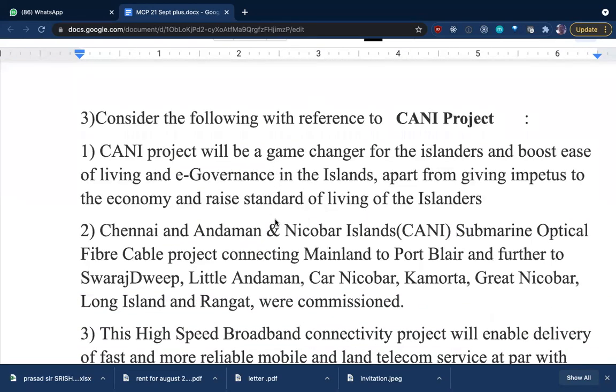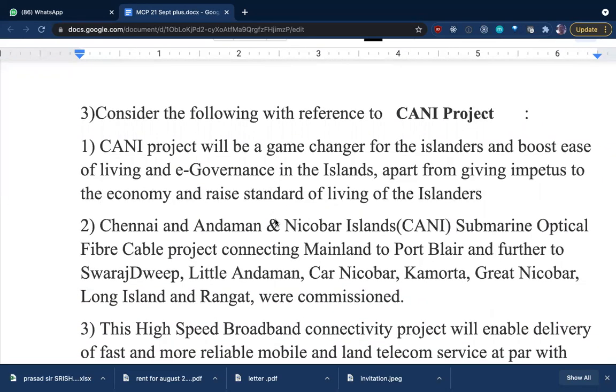Now coming to the CANI project. What is this CANI project? Chennai and Andaman Nicobar Islands, they have optical fiber networks. You can see OFC cables: when you are moving across a road, you will find small stone structures on which OFC is written.